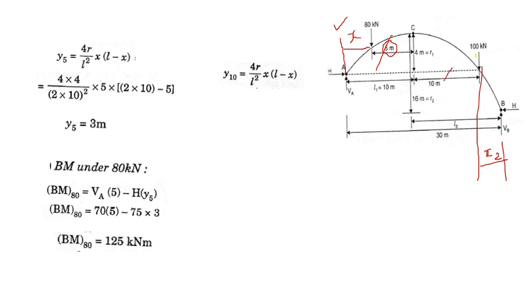We didn't consider this as the X. We had considered from the right support as X. So here X again, X is 10 meter. Substitute,